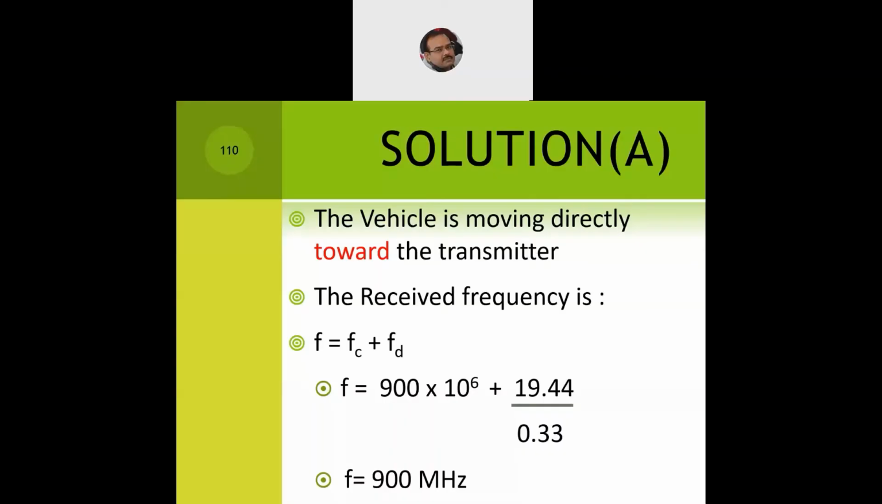So how do we compute it? Carrier frequency Fc plus Fd. And how do we compute the Fd? Velocity of the vehicle is already given to us, 70 km per hour. We resolved it into meters per second, 19.44 meter per second, divided by the wavelength, which we just computed in the previous slide, 0.33 meters. So we get the value of F as 900 megahertz.